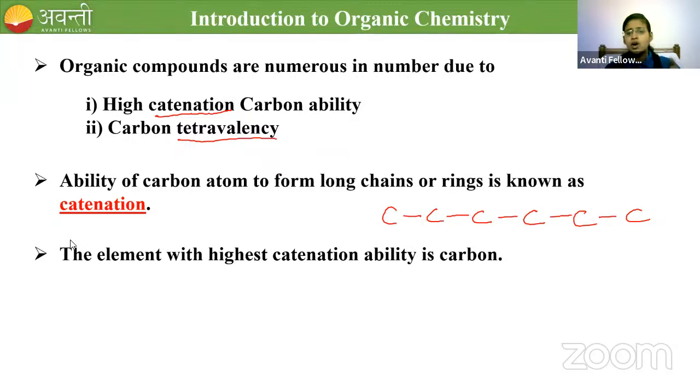It can form a long chain of compound, or one carbon can bond with another carbon in a cyclic manner and form a ring also. This property is called catenation, and it is very high for carbon.